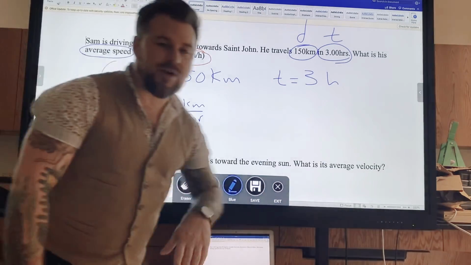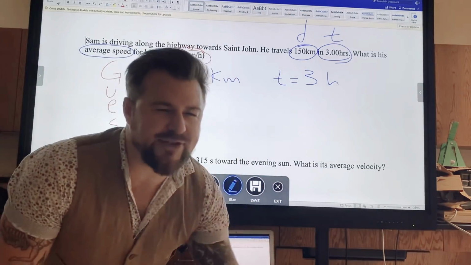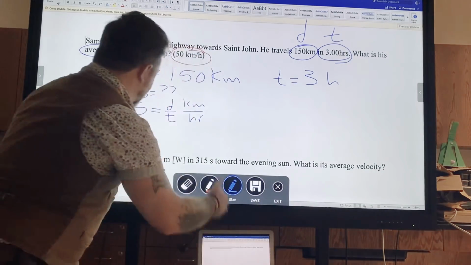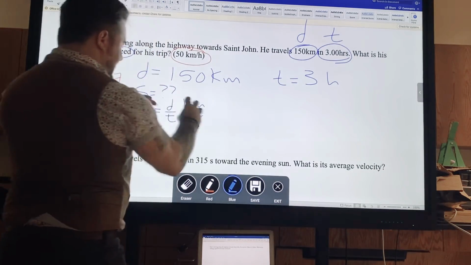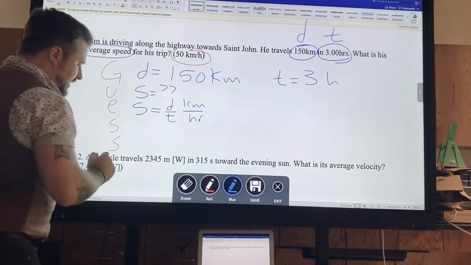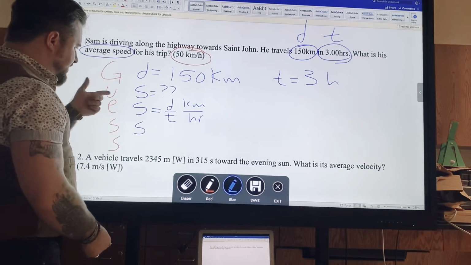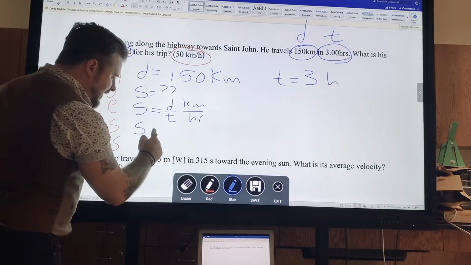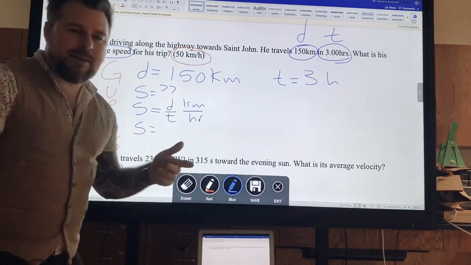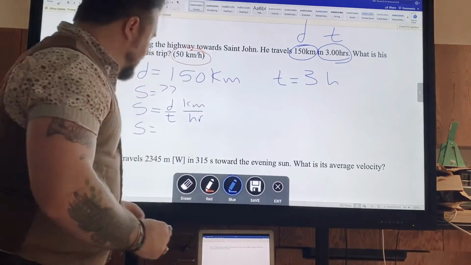Now I'm going to do the first S, and that's going to be substitute. I'm going to take this equation and just put this inside here. S. Do I know the speed? No, I don't. I'm looking for the speed. It is the unknown. So that variable is going to remain S, and I'm going to figure it out.